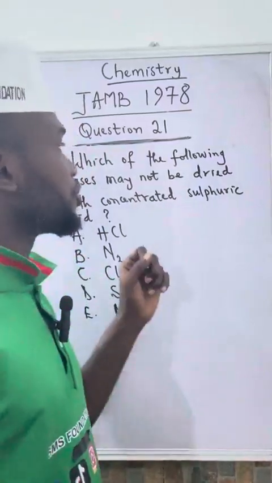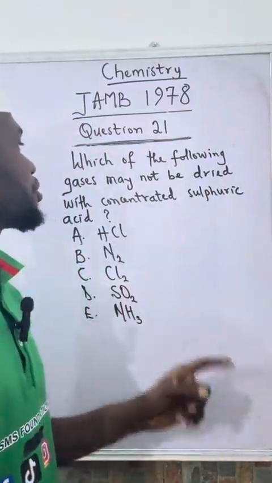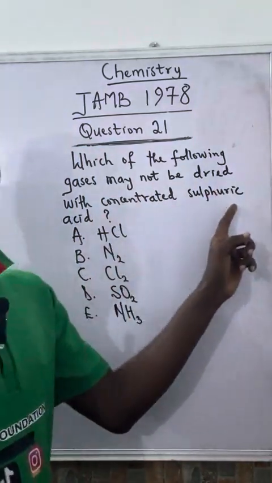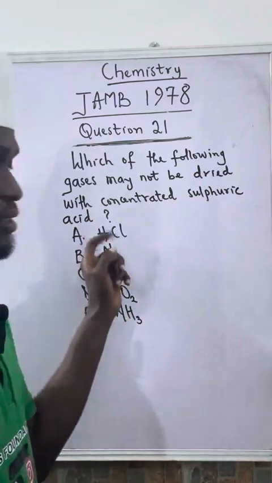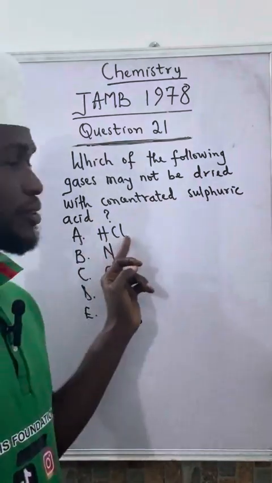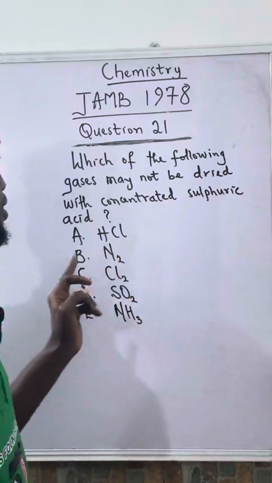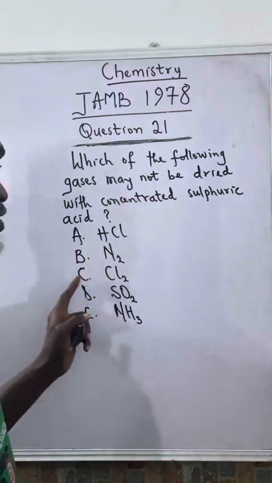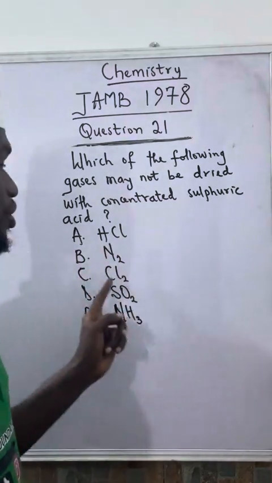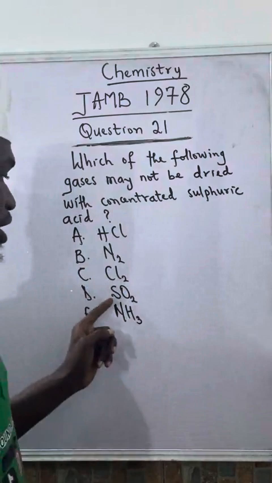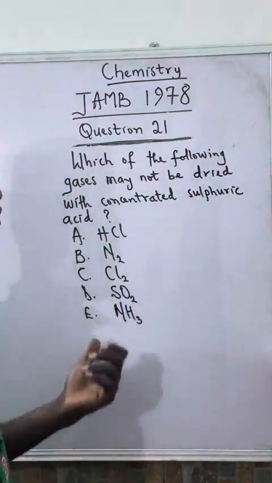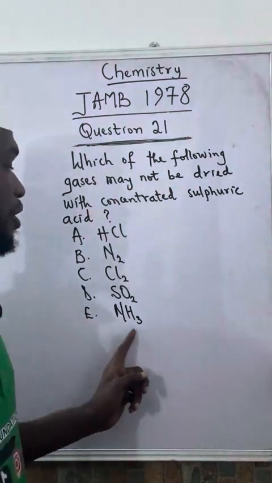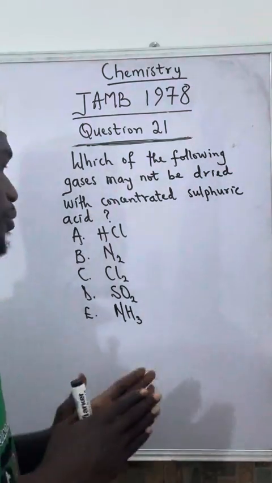Consider this chemistry question. Which of the following gases may not be dried with concentrated sulfuric acid? A, HCl, which is hydrogen chloride gas. B, N2, which is nitrogen gas. C, Cl2, which is chlorine gas. D, SO2, which is sulfur 4 oxide or sulfur dioxide. E, NH3, which is ammonia.